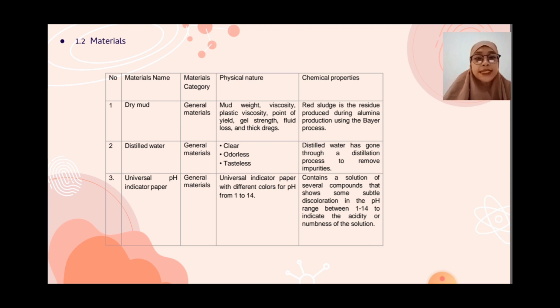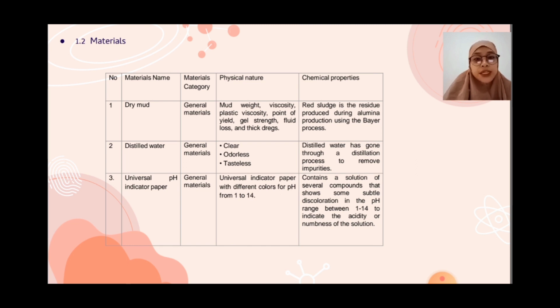Distilled water, general material, physical nature: clear, odorless, tasteless. Chemical property: distilled water has gone through a distillation process to remove impurities.